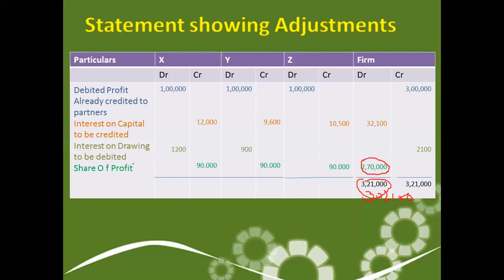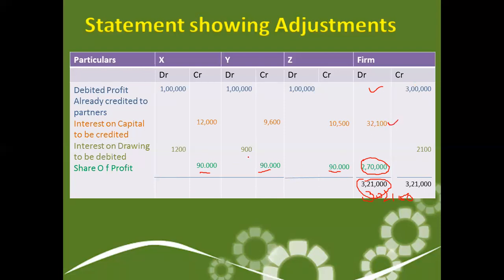Now the divisible profit will be shared among partners in this ratio, 90,000, 90,000, 90,000. How is it done? First we have taken back 1 lakh, 1 lakh, 1 lakh, 3 lakh, which comes to the firm's account. Then we have given them interest on capital, debited from the firm's account.